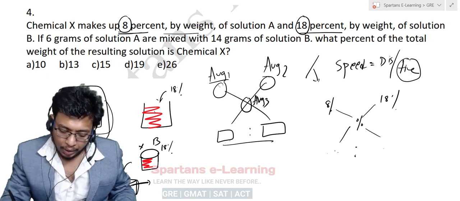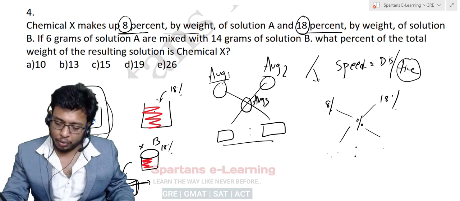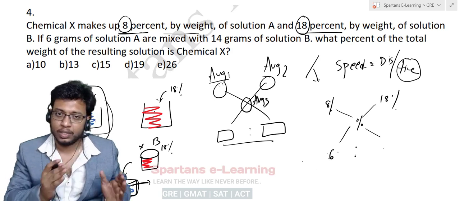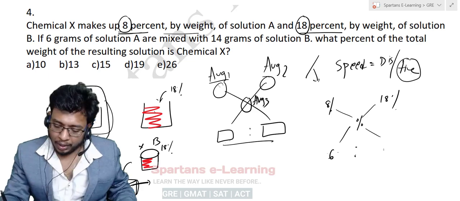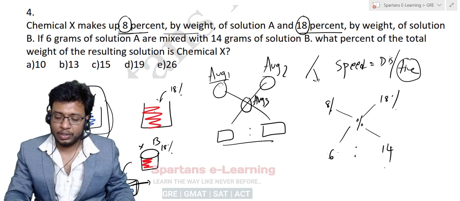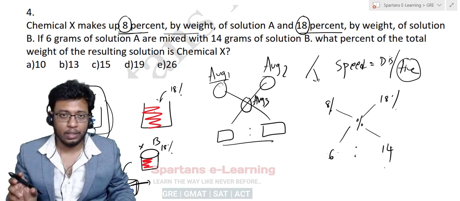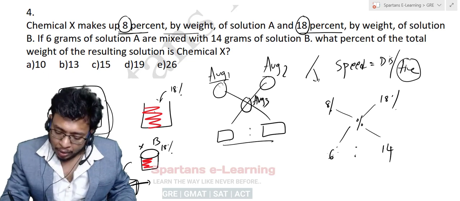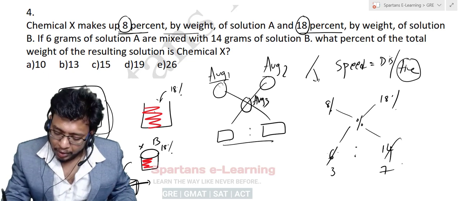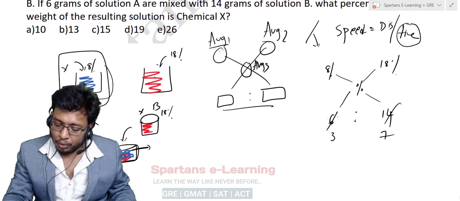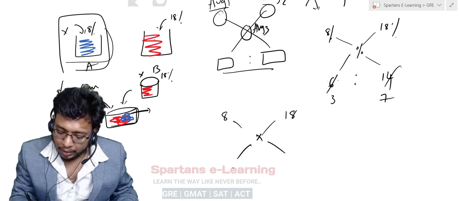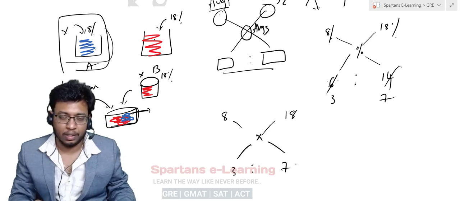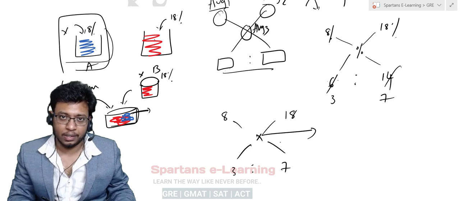So here 6 grams is taken out. So here it will be 6. First this small thing, it is 6 grams. Now the other one you have taken is 14 grams. Since this is a ratio, try to use the simplified one. 2 goes 3 times, 2 goes 7 times. Finally, your ratio is converted into the averages 8 and 18, and the unknown in the middle, and the ratio is 3 to 7. Your target is to find X.